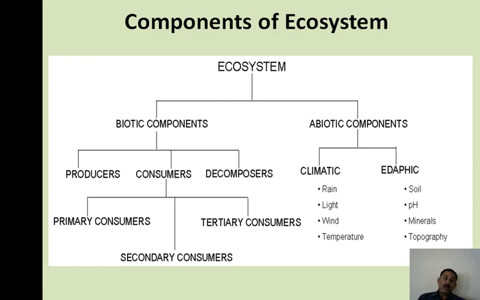Now we will discuss the components of an ecosystem. The ecosystem is basically divided into two major components: the biotic and the abiotic components. The biotic components are further divided into three parts: producers, consumers and decomposers. And consumers are further divided into three types: primary, secondary and tertiary consumers.